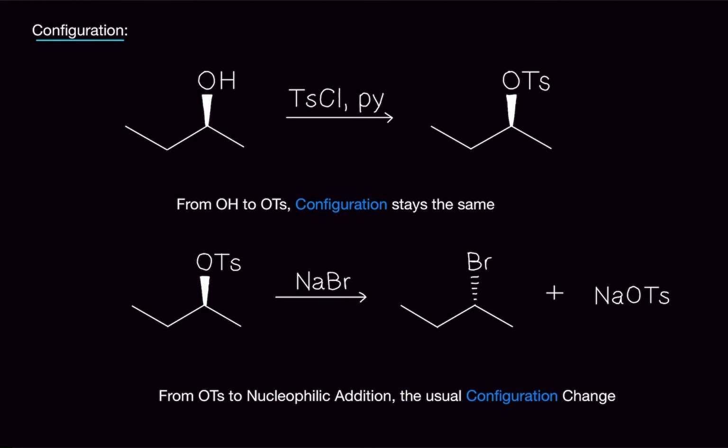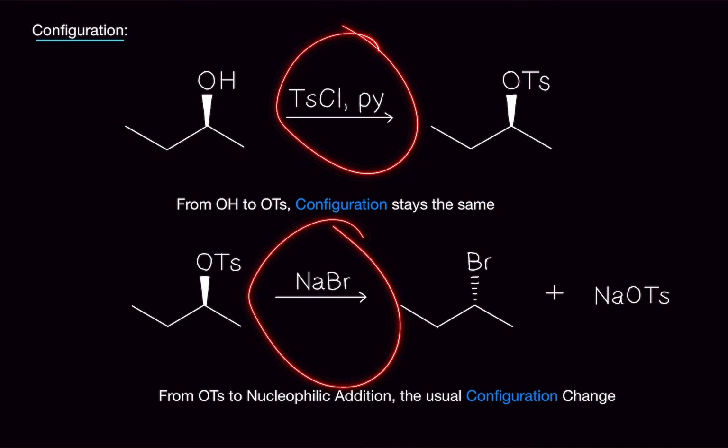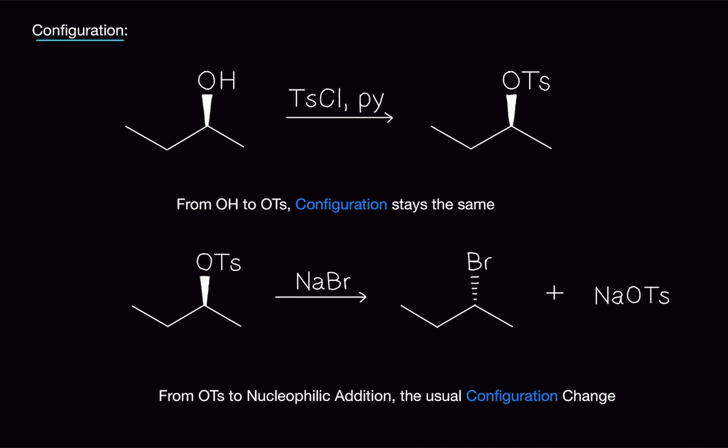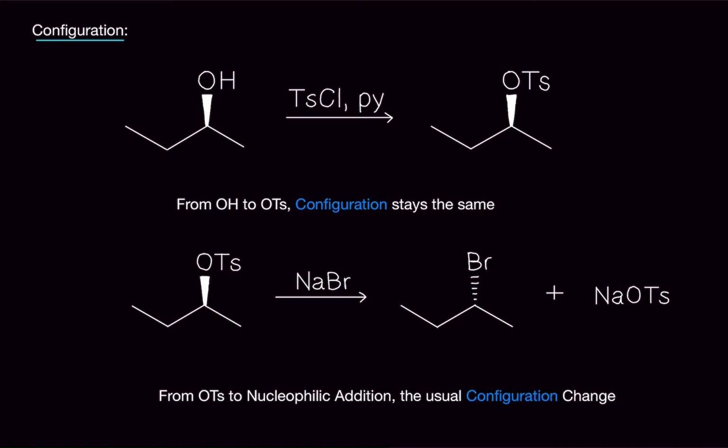However, when you go from OTs and we do our substitution reaction, then the configuration changes from wedges to dashes or dashes to wedges. So when we go from an alcohol directly to our substitution with tosyl chloride and our strong nucleophile, strong base, then we change the configuration. But if we're only going from the alcohol to OTs or tosylate, do not do a configuration change.